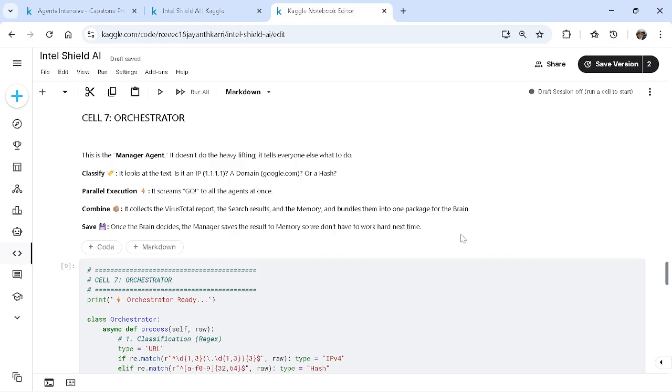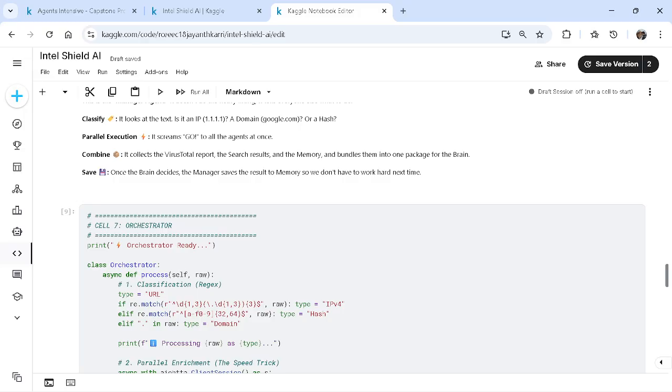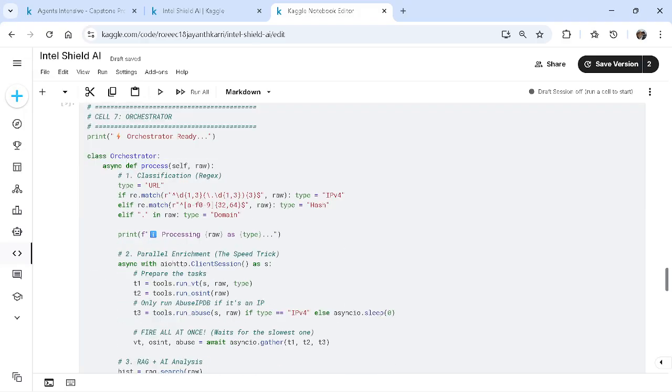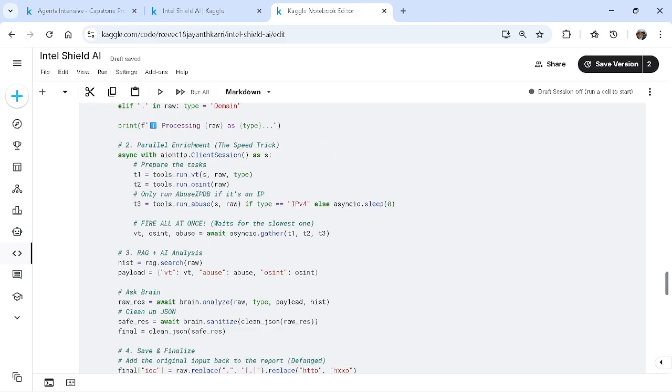It is classifying the Google data from DuckDuckGo and the hash. The orchestrator runs and gets things done while performing parallel operations, saving time.